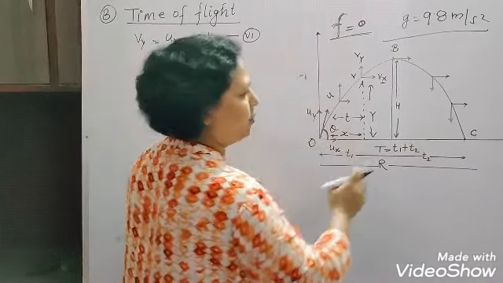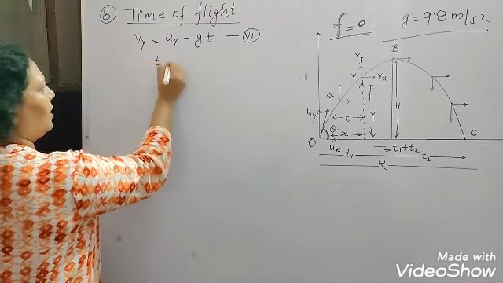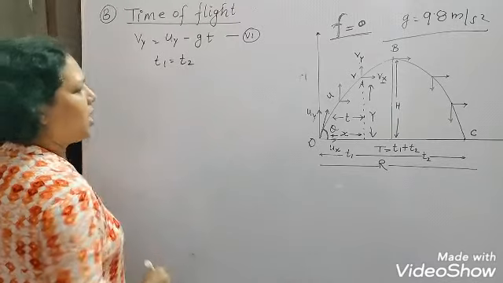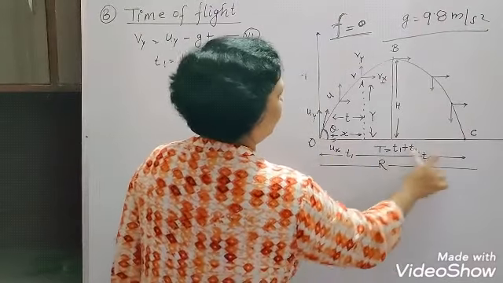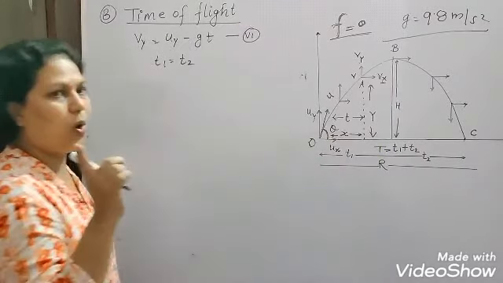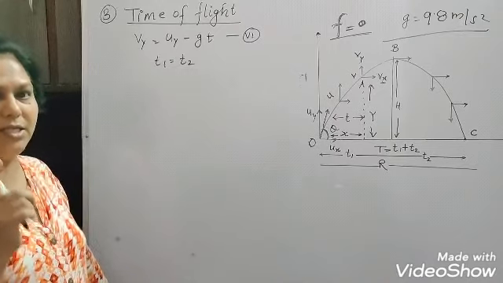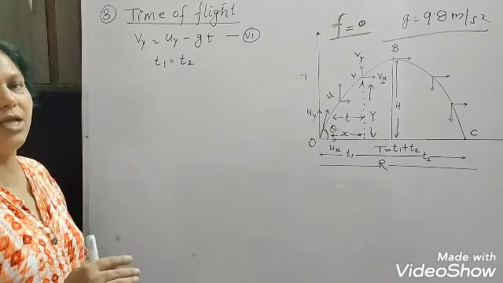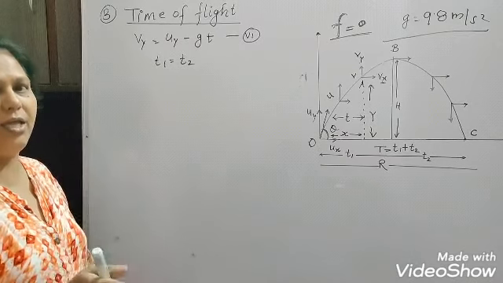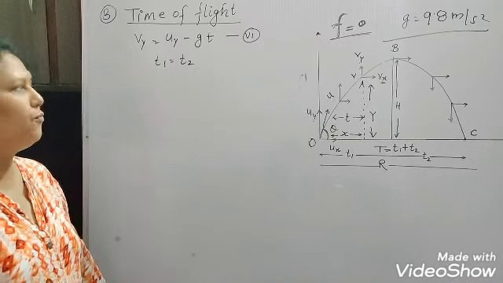And you can see by symmetry, we can say here this t1 is actually t2. But you can see that the total time taken here is capital T, which is called the time of flight. That means the time of flight is the duration for which the projectile is flying in the atmosphere. Okay, so that time is called the time of flight.